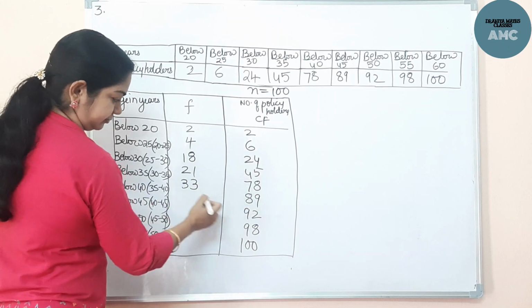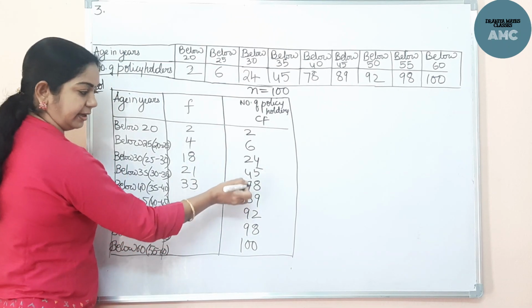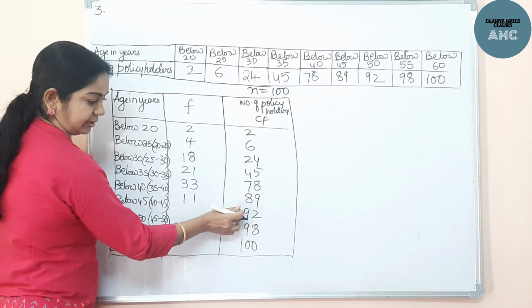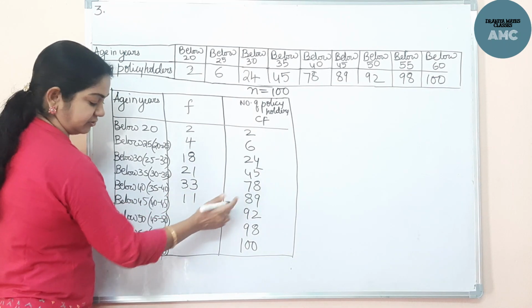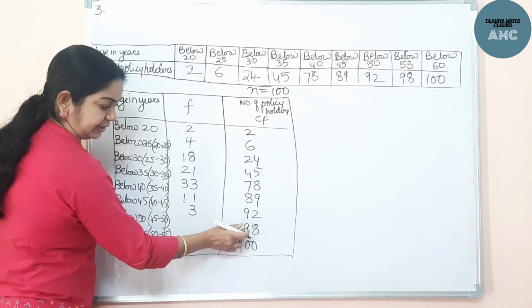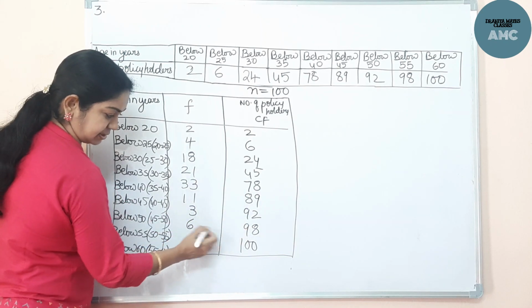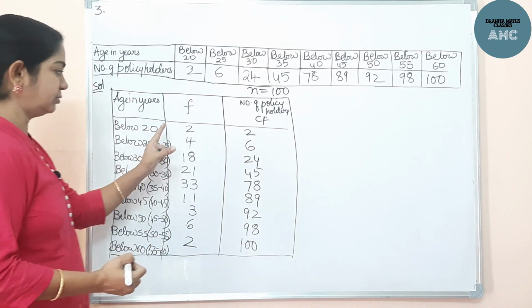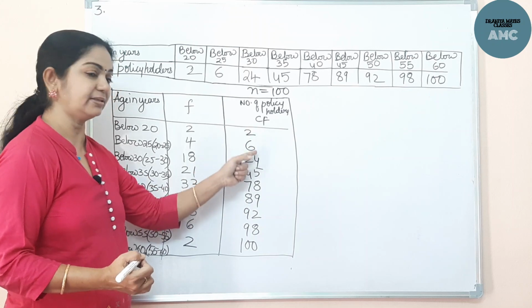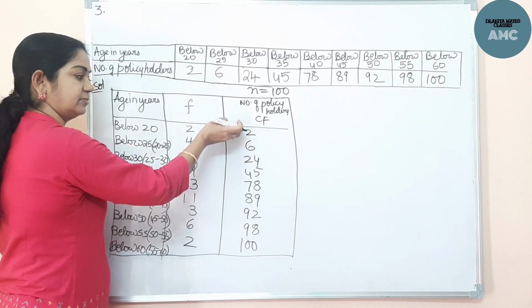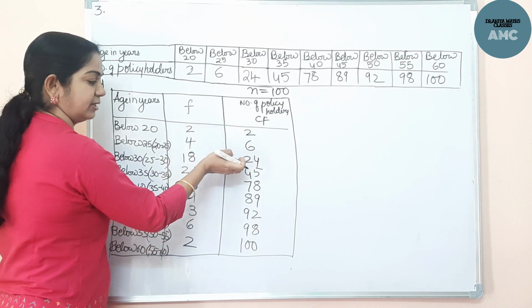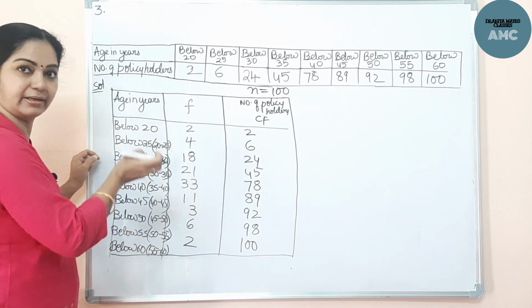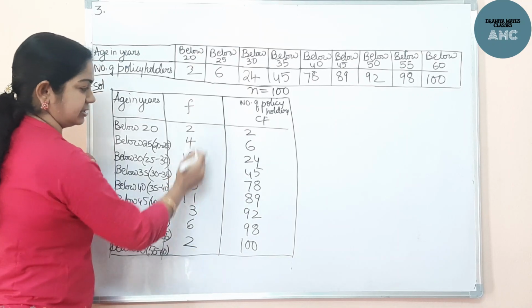And 89 minus 78 is 11. 92 minus 89, here 3. 98 minus 92, 6, and 100 minus 98 is 2. So we got this by subtracting the cumulative frequencies, one term from the above term gives one term. Like 24 minus 6, 18. Likewise you subtract the terms. Now this is F.